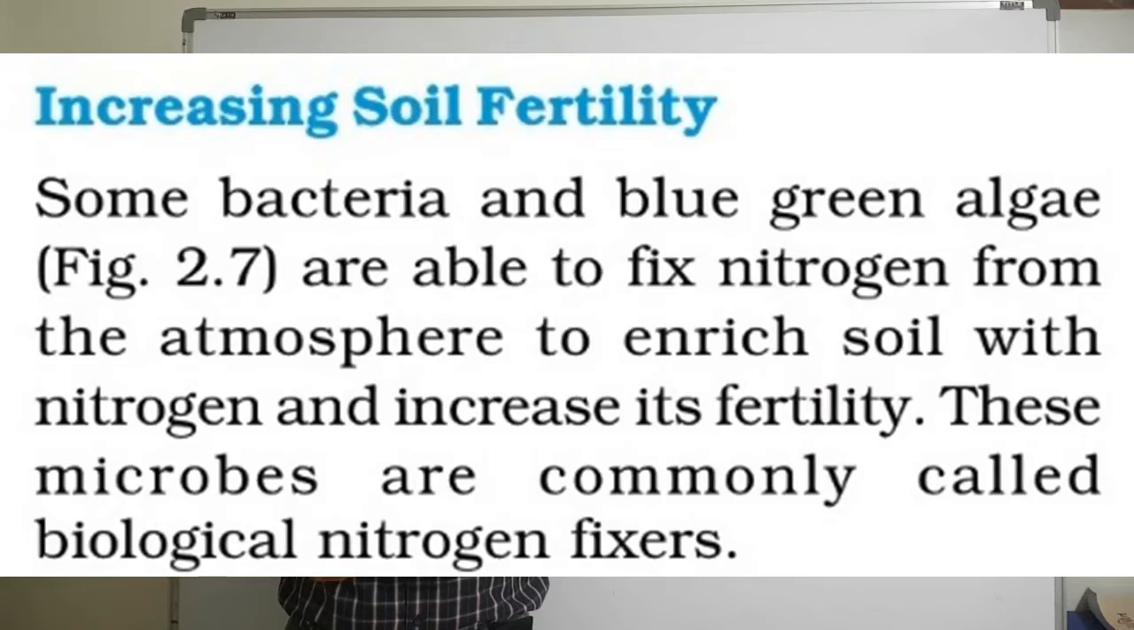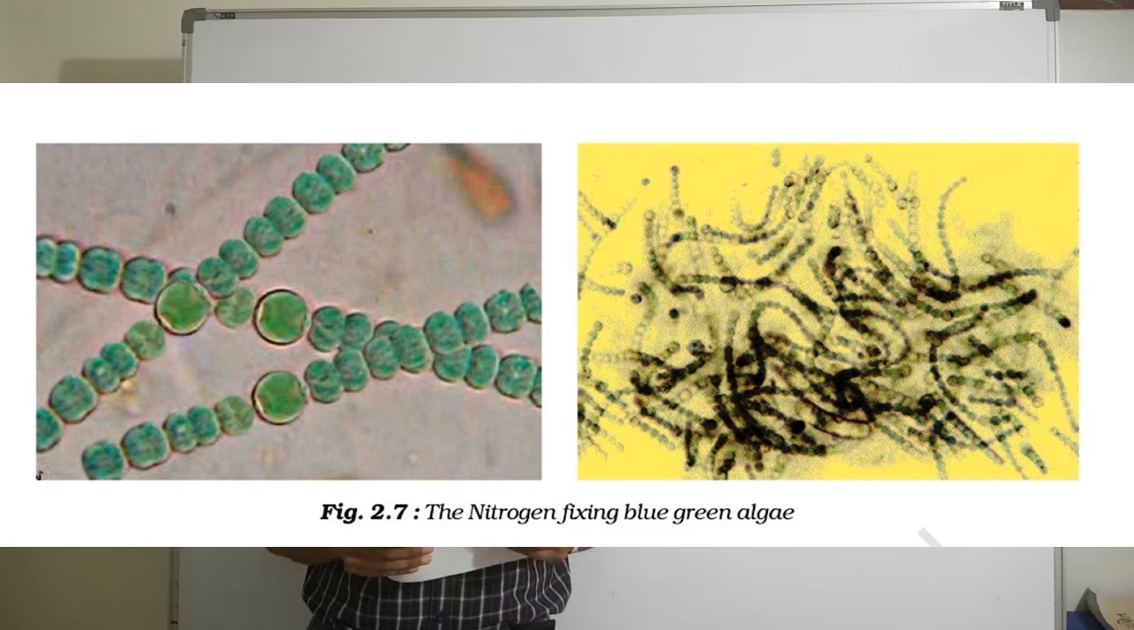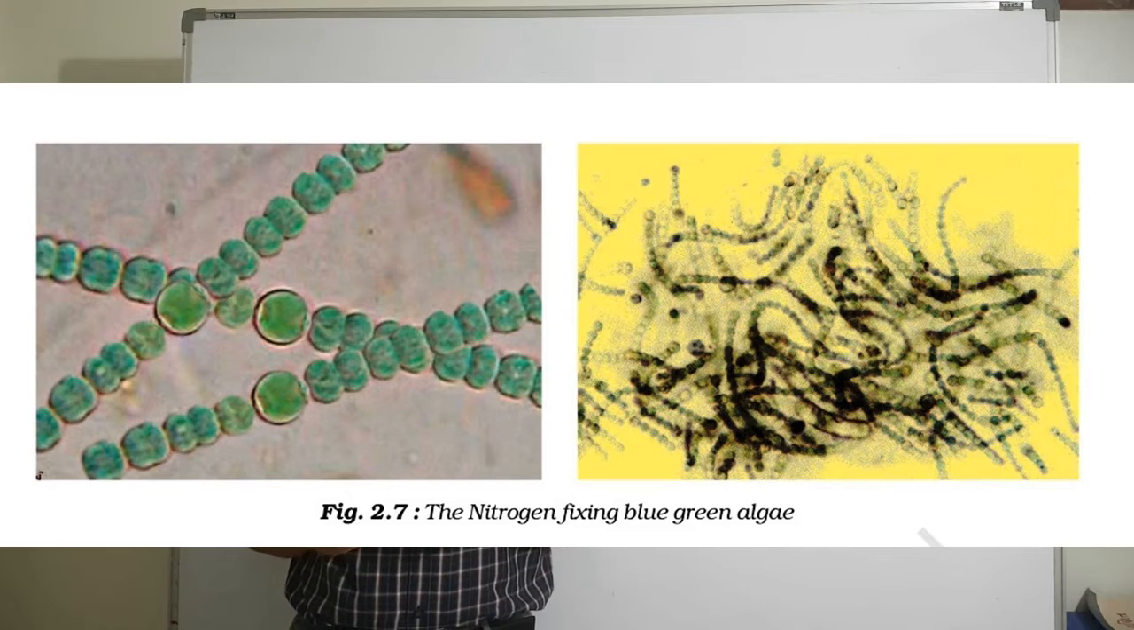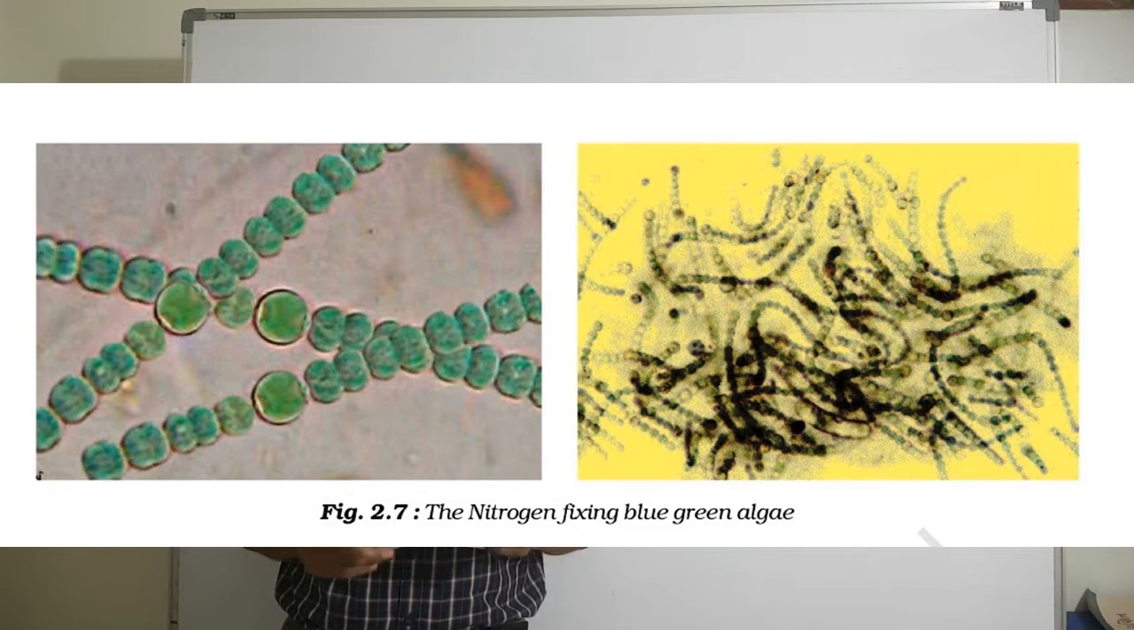Now from the textbook: some bacteria and blue-green algae are able to fix nitrogen from the atmosphere to enrich soil with nitrogen and increase its fertility. These microbes are commonly called biological nitrogen fixers. Friends, on your screen you can see figure 2.7, the nitrogen fixing blue-green algae.